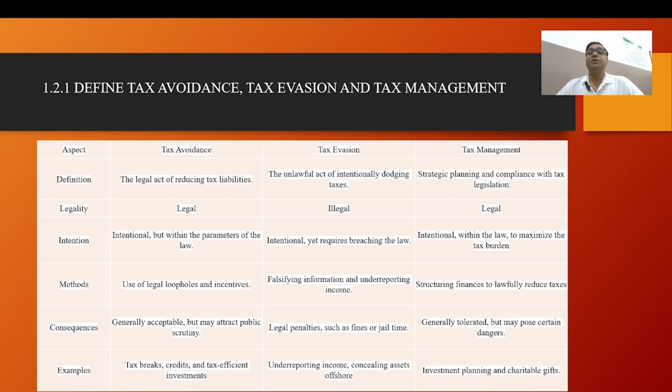Example: suppose your income is 1 lakh, but you are showing 80,000 rupees. And tax management structures finances to lawfully reduce the tax. Now I will come to the conclusions of what tax avoidance, tax evasion and tax management are.